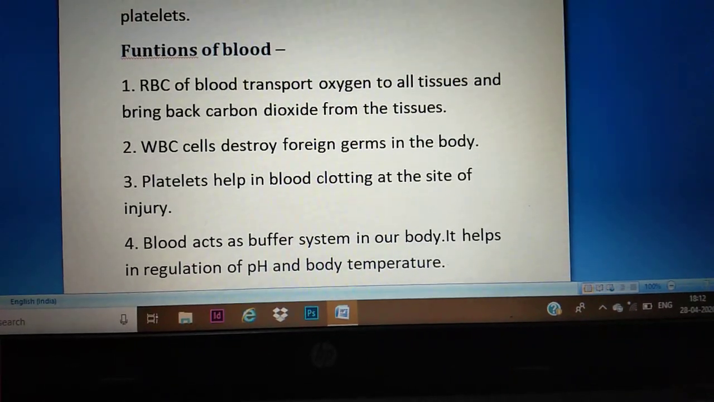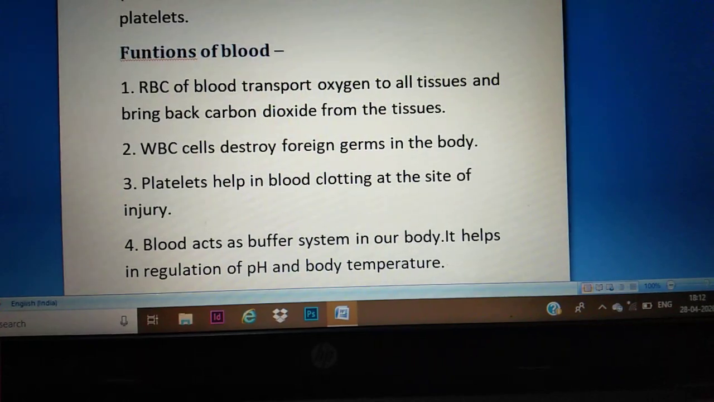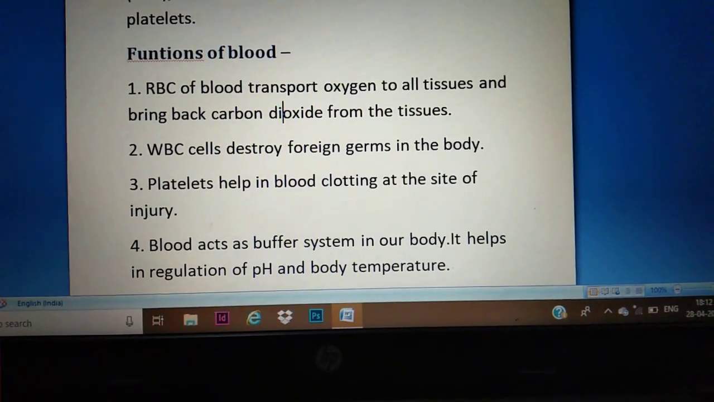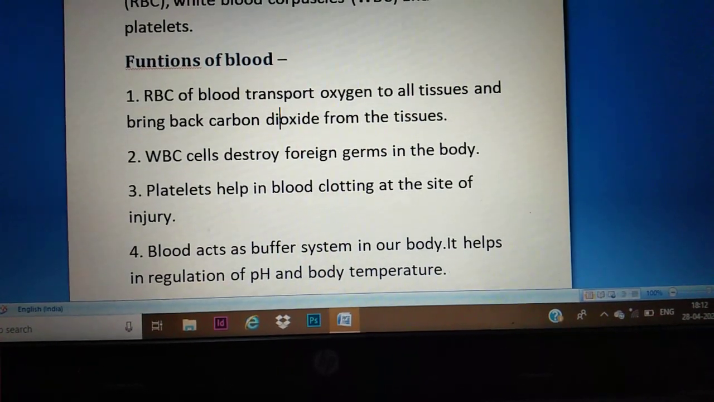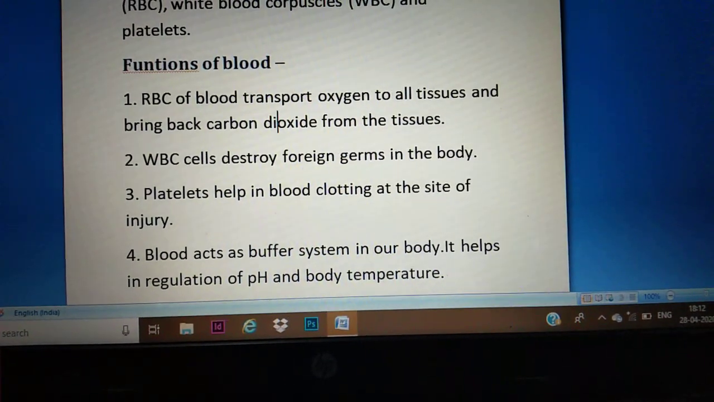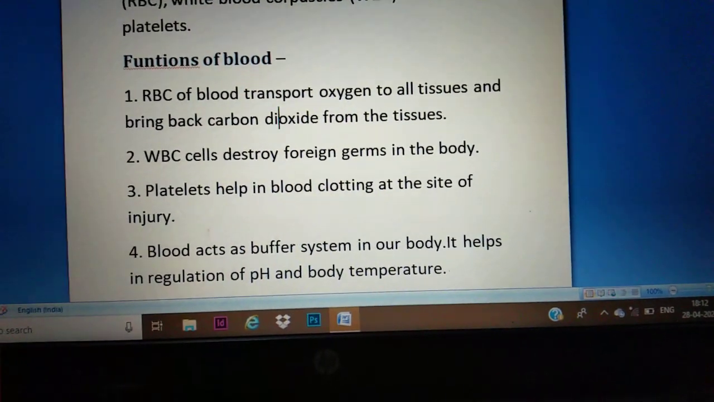Now we can say another function of blood: blood acts as a buffer system in our body and it helps to maintain the pH and body temperature. Then one more function I can add is that it maintains the water balance in the body. Okay, so these are all the important functions of the blood.